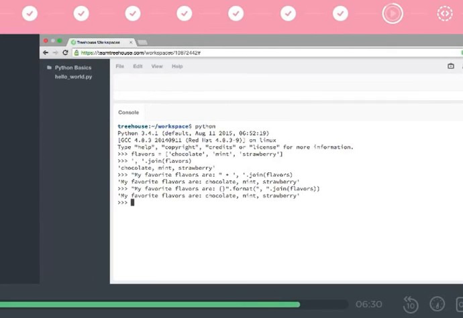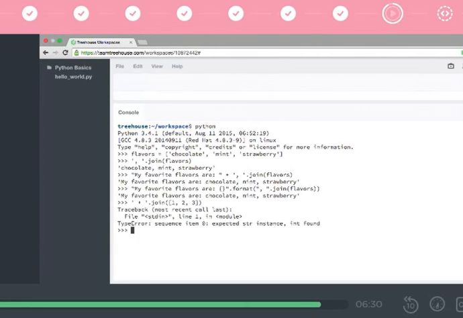I know it's bit me a lot of times. You can only join string items. You can't use join on a list that has no strings in it. So, for instance, I couldn't do plus sign, space, plus sign, space, dot join, and then the list 1, 2, 3. I get a type error. So sequence item 0, which is the first thing in the sequence, it expected a string and it found an int. So can't do that. So we'll have to find a way around that.